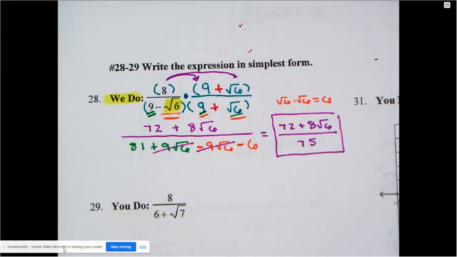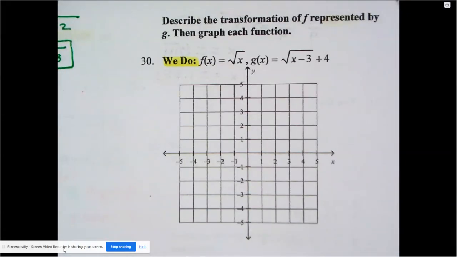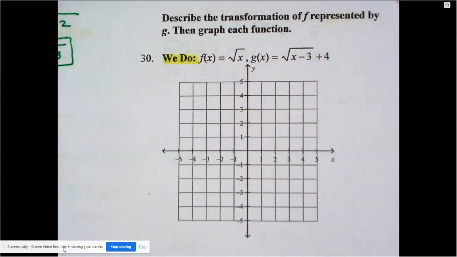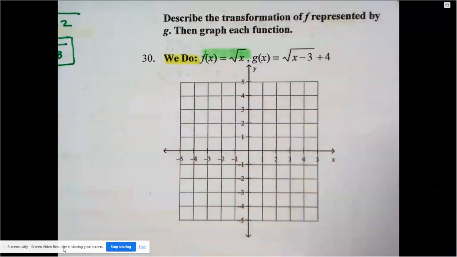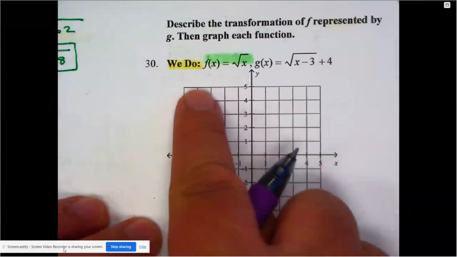And so that brings us to section 6.4. Now notice, we started this review with graphing. Remember, 6.4 was basically us just graphing again. In this one, they said, hey, here's the parent. So they're giving me the parent function. So the parent function is there for us. Well, I already know what the points for the parent function are.